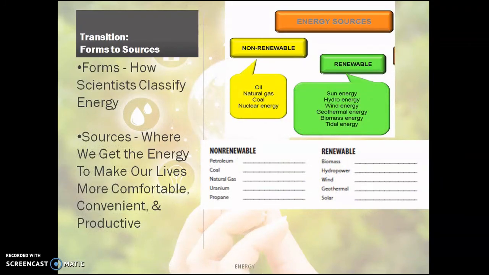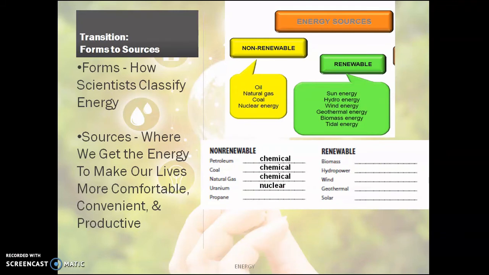But for all this energy, we need a source. We need some resources. We get it from some place. So based on that availability, we classify these energy sources as non-renewable and renewable. Here I have given a list of some sources, and I've classified them. So we will see what form of energy each comes under.